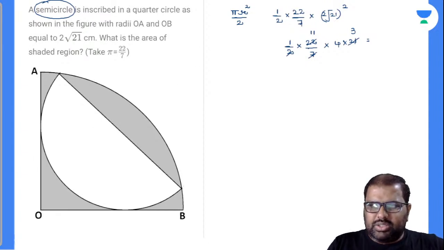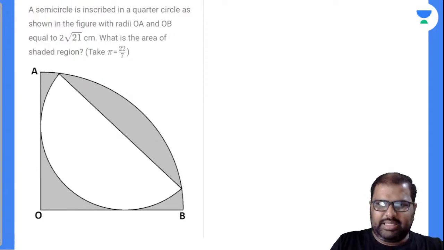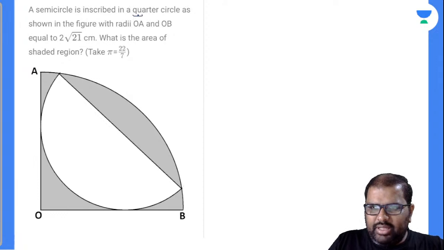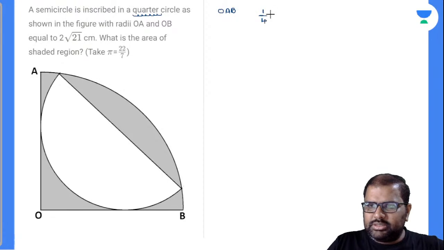Sorry, my semicircle is inscribed in a quarter circle, it seems. So you have to find out the area of the quarter circle. This is OAB. OAB is a quarter circle. Am I right or wrong? So 1 by 4 into pi r square. Sorry, pi r square. That's what I was getting wrong in the answer.